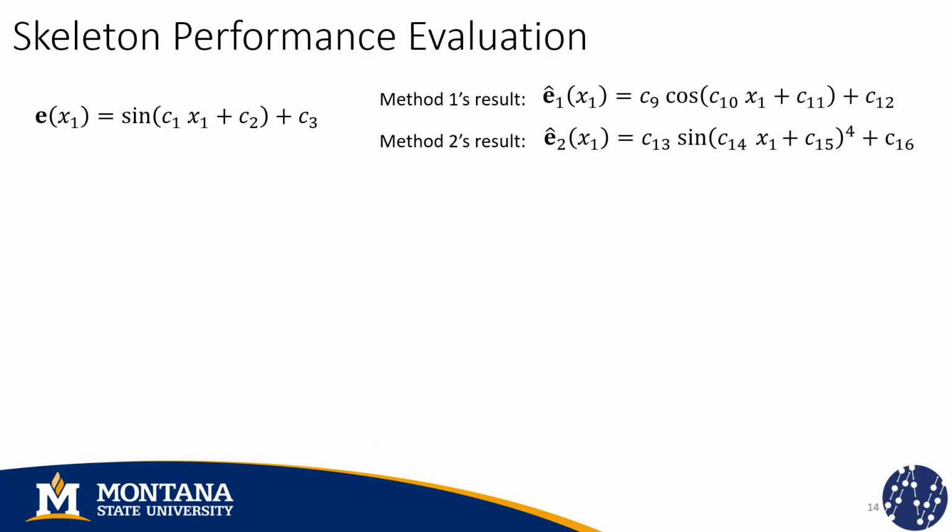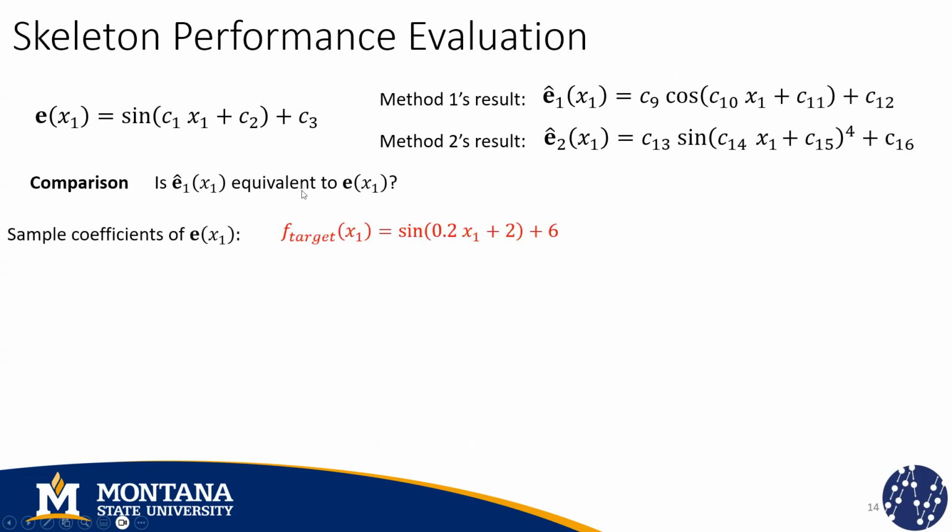So let's use this example to illustrate that. Suppose that we have a function that is multivariate and we are extracting the skeleton that corresponds only to variable x1. And we have it here. And we do the same for expressions that were generated using other methods. The question right now is if the first estimated skeleton is equivalent to the ground truth skeleton. And it turns out that if these two expressions are equivalent, it doesn't matter if they're using different operators. If they're equivalent, they should be so for any combination of coefficient values I decide to use.